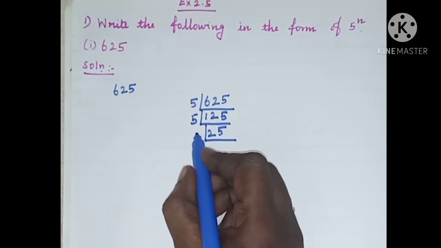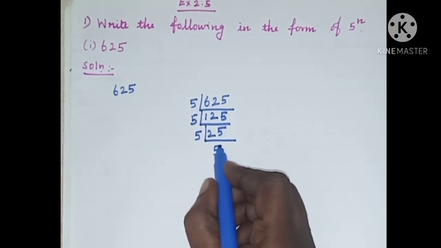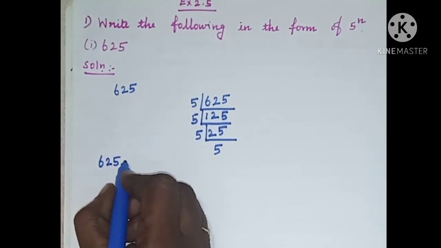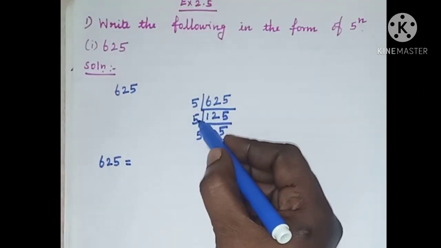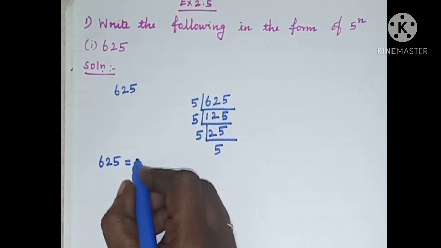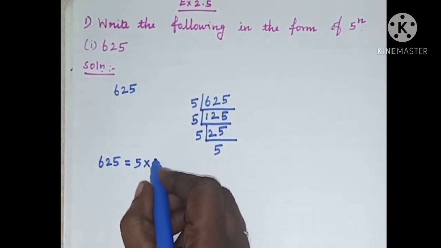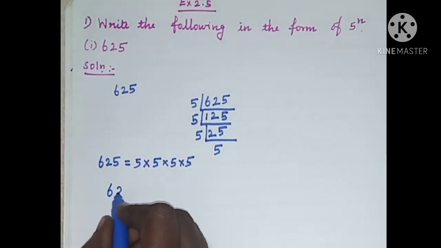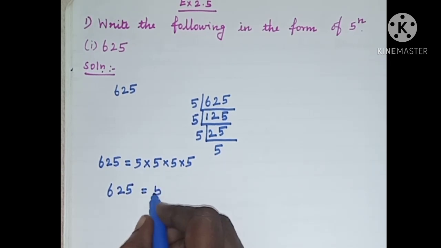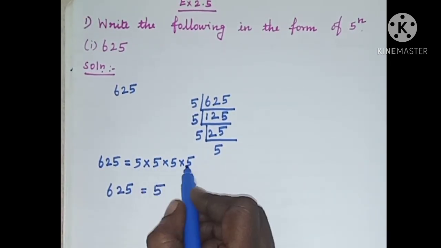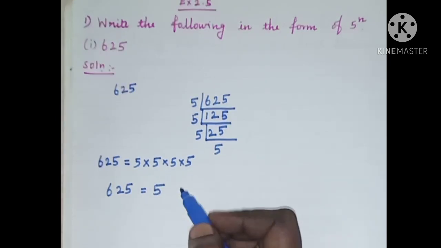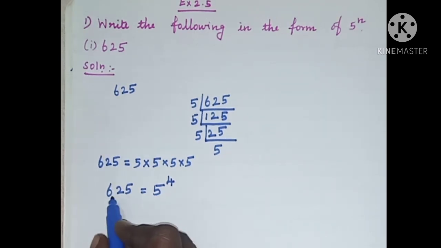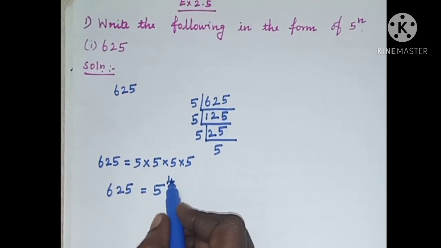The last number is 5, so again we can take 5. 5 5s are 25. This 625 can be written as 5 into 5 into 5 into 5. Isn't it? So, 625 is equal to 5 power, how many 5s are there? 1, 2, 3, 4. 4 5s are there. So, 5 power 4. Now, we wrote 625 as 5 power 4.